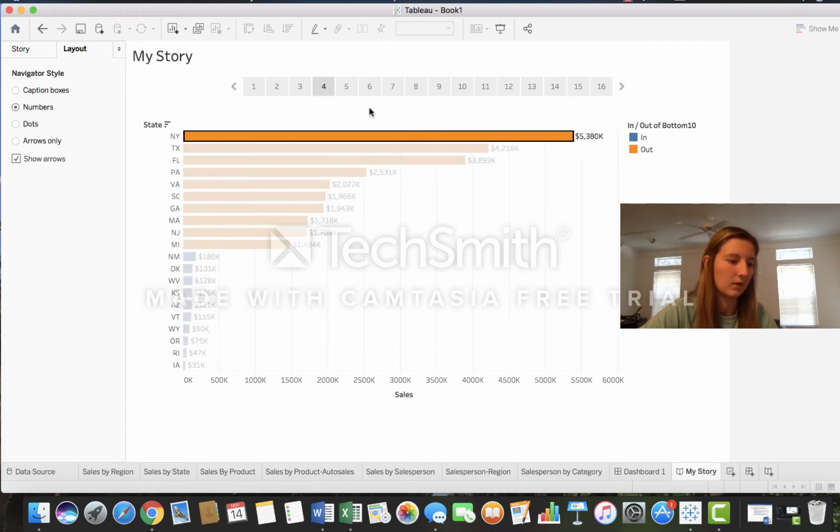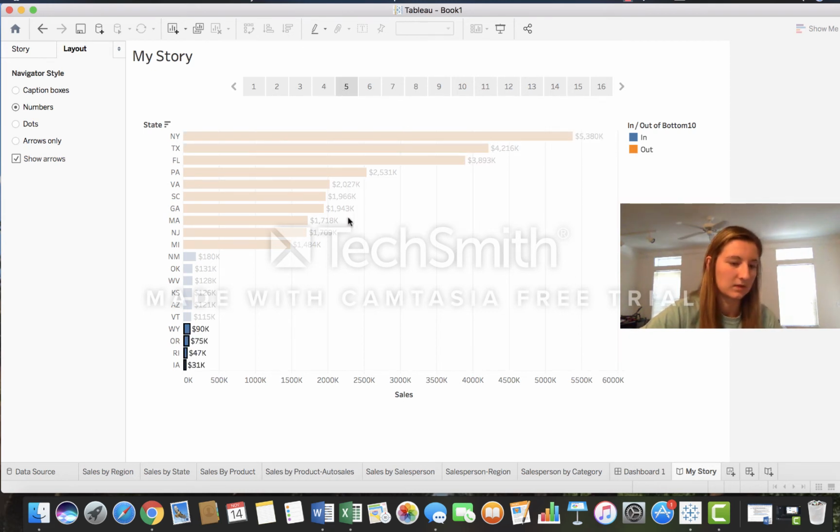Now we can see that overall New York leads in the most sales. This is because this bar is highlighted up here and it was listed in descending order, and the New York bar graph is at the top. This graph shows that the bottom 4 states did not even break the $100,000 mark in sales. So these bottom 4 states down here, they're highlighted because you can see that they don't even have $100,000.